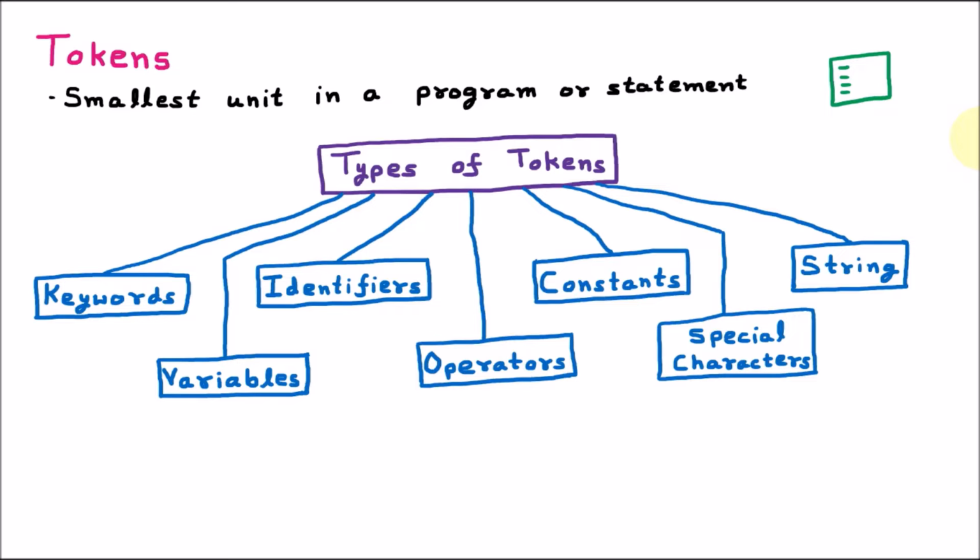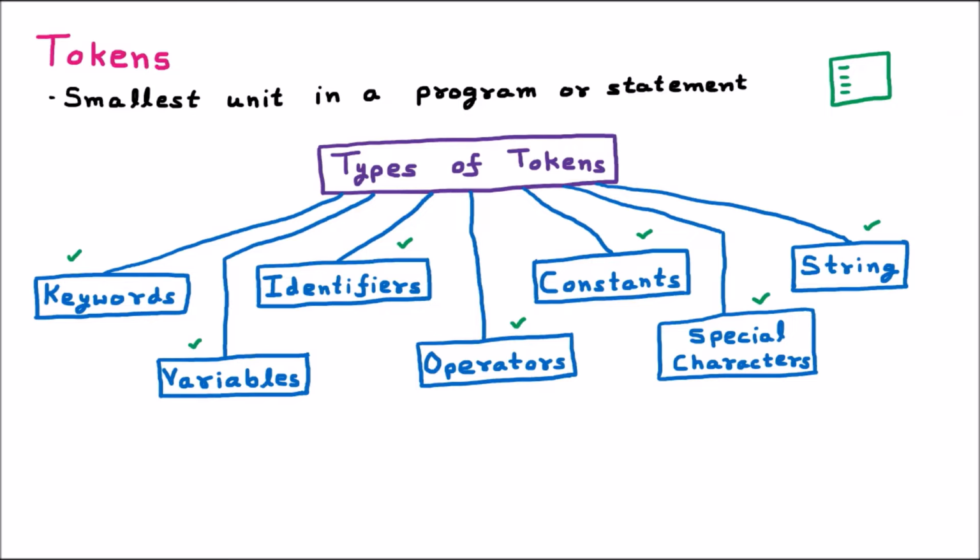If we talk about the token, here we have various classifications or types. The first one is the keyword, then variable, identifier, operators, constants, special character, and string. So these are all the types of token. First of all, we are discussing the first type of token, that is keyword.